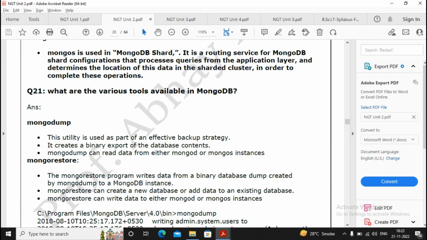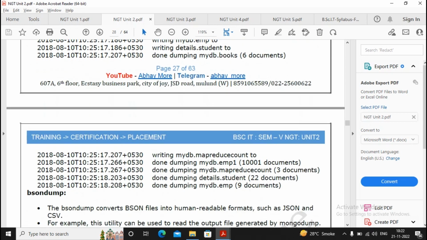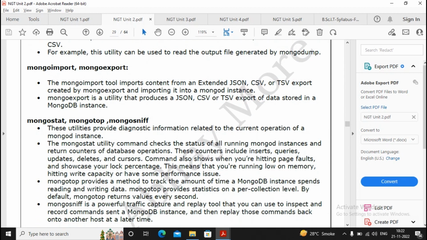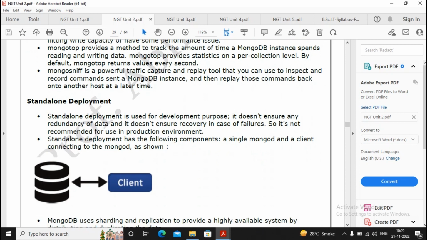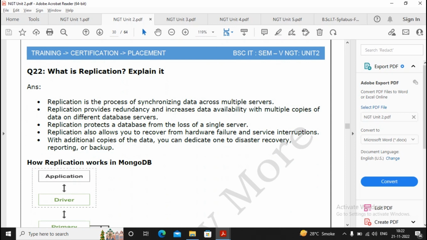The various tools which are available in MongoDB are MongoDump, MongoRestore, BSONDump, Mongo import, and Mongo export. You had tried all these in your practical. Please remember the different types of deployment, such as a standalone deployment. What is replication? Explain it.